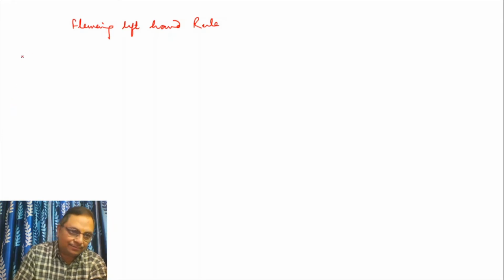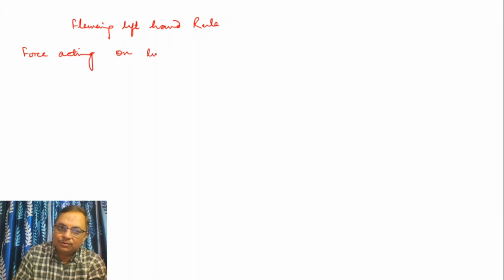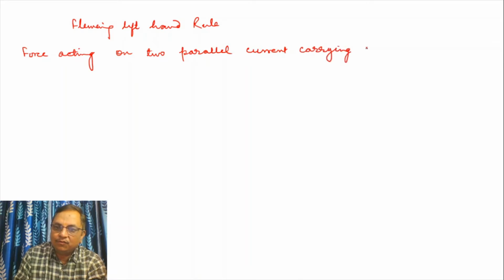Let's see. Force acting on two parallel current carrying wire.